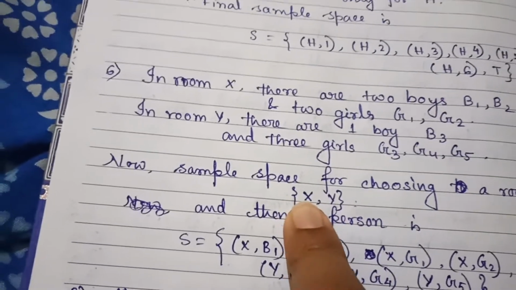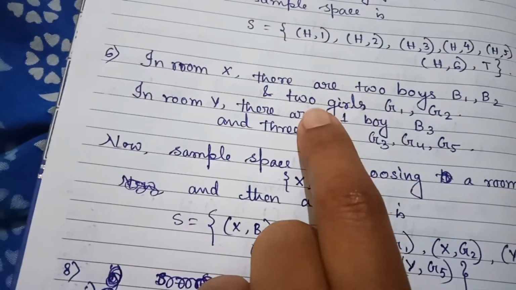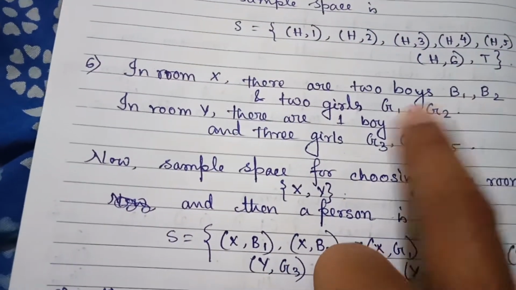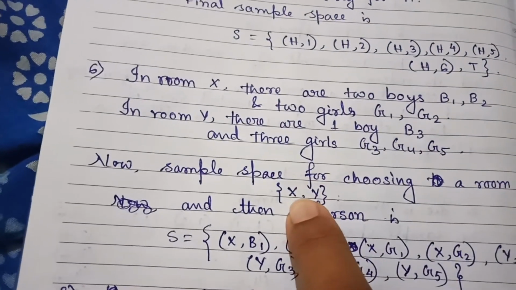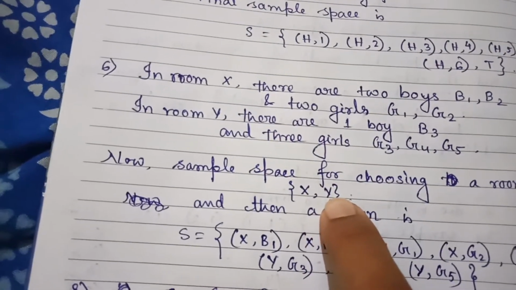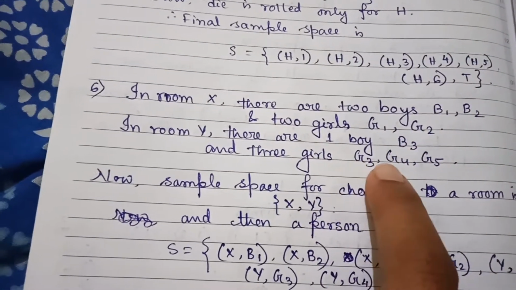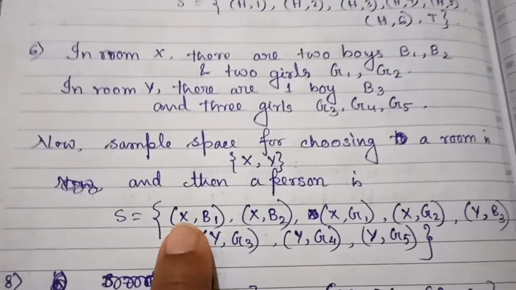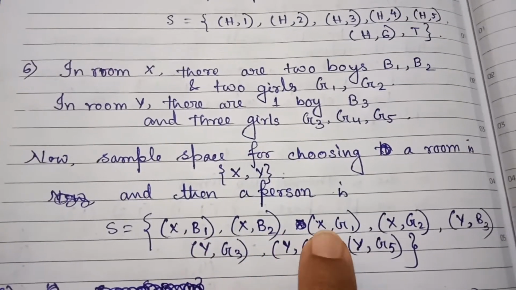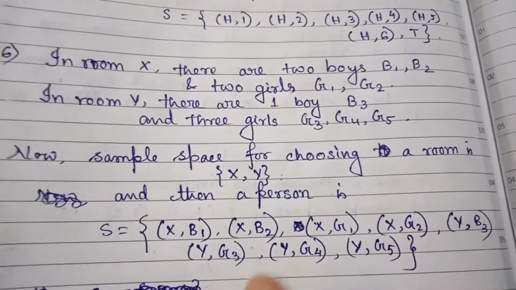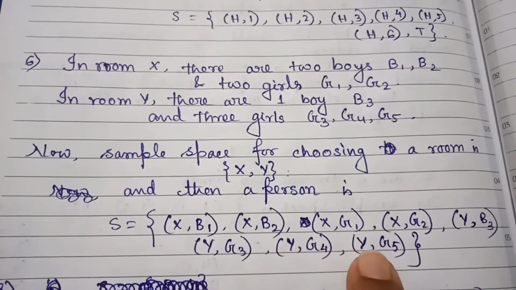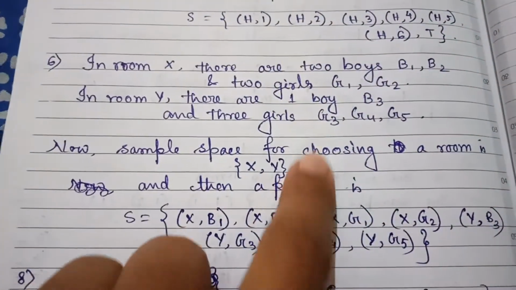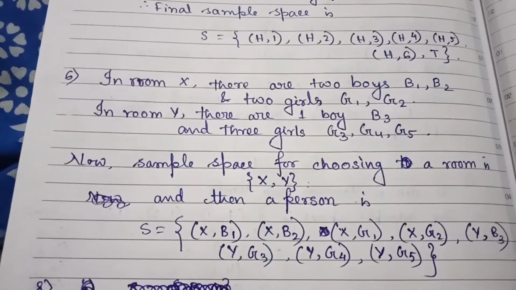Now for X, there are 4 persons. If we get X, the second trial is to get one of these 4 persons with X. And if we get Y, then we take these 4 persons with Y. So the final sample space will be XB1, XB2, XG1, XG2, YB3, YG3, YG4, YG5. In this way, all questions of this type can be done.